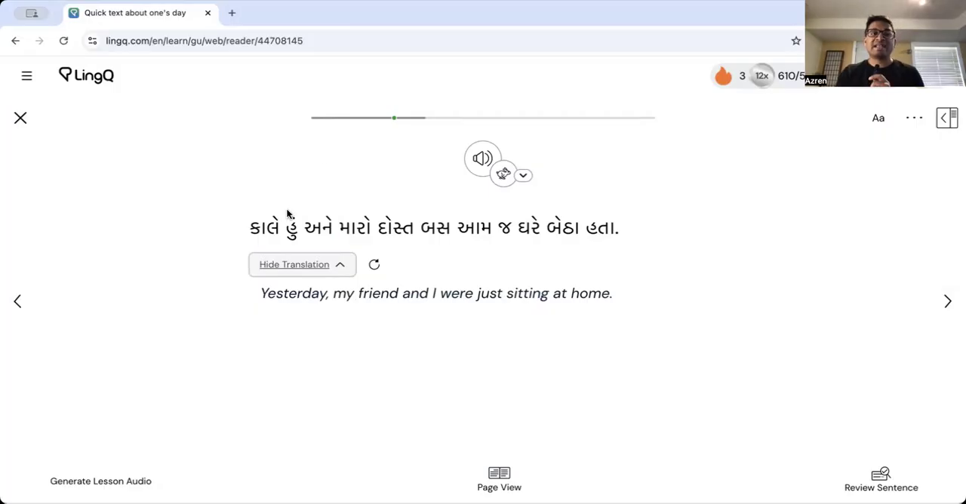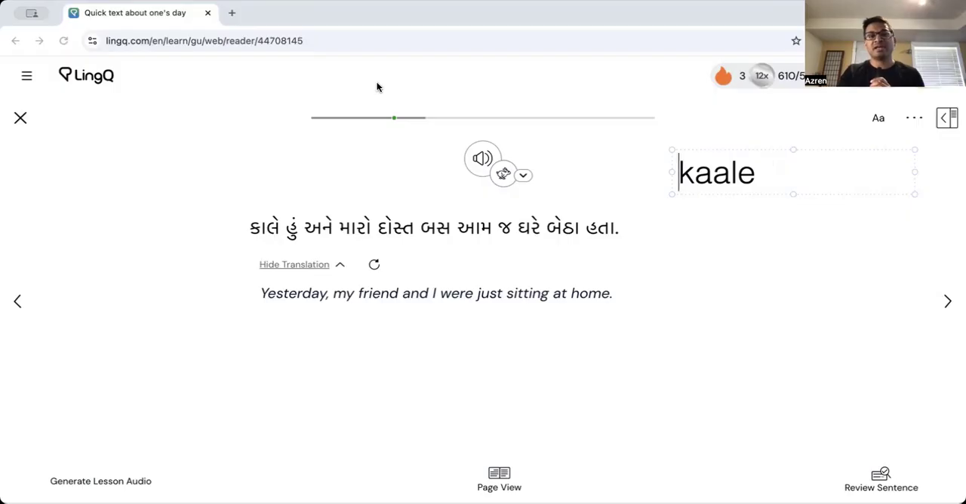Okay, so kale. Kale means tomorrow, but kale in regular casual Gujarati can also be used for yesterday. So kale has two meanings here. One of them is yesterday, right? So kale can mean yesterday. It can also mean tomorrow. Two different meanings for the word kale. Technically, the word for yesterday is gai kale, but people say kale all the time in casual speech.